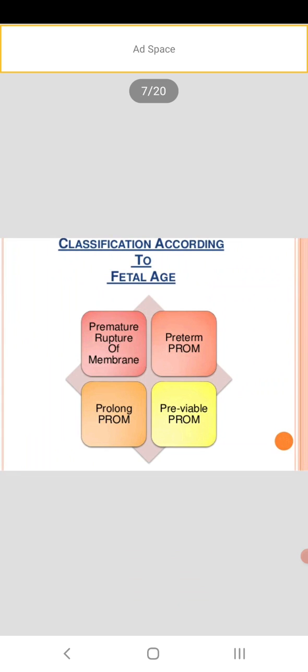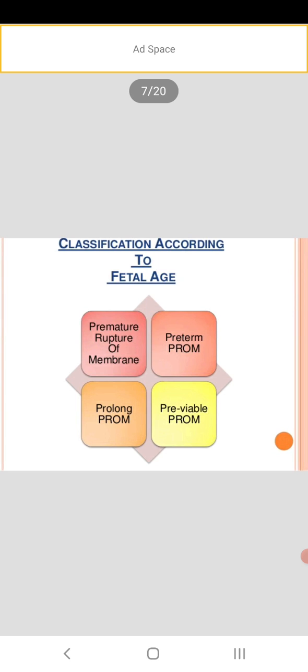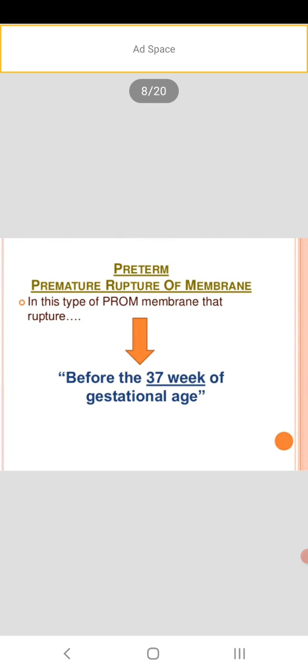Classification according to fetal age: preterm premature rupture of membrane, prolonged premature rupture of membrane, and previable preterm premature rupture of membrane. First, preterm premature rupture of membrane. In this type, the rupture occurs before 37 weeks of gestational age. Rupture before 37 weeks of gestational age, we call preterm premature rupture of membrane.